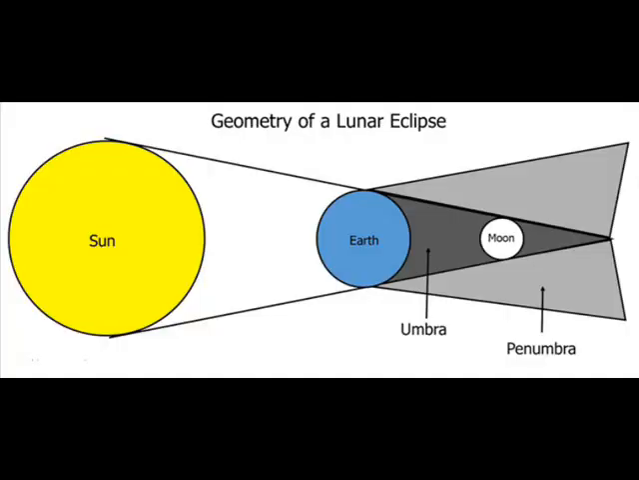Lunar and solar eclipses. Lunar eclipses occur when Earth is between the Sun and the Moon. In this case, Earth blocks the light from the Sun and projects a shadow on the Moon. Since the Moon is not illuminated, it cannot be seen from Earth. The shadow that Earth projects is divided into two parts. They are umbra, the darkest part of the shadow, and penumbra, the least dark part of the shadow.